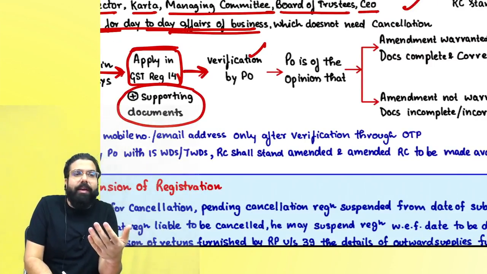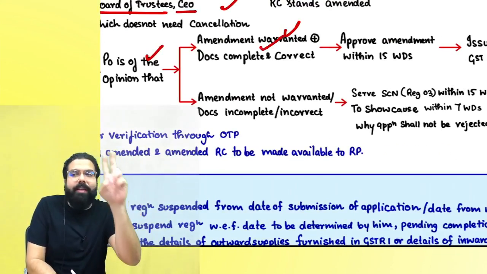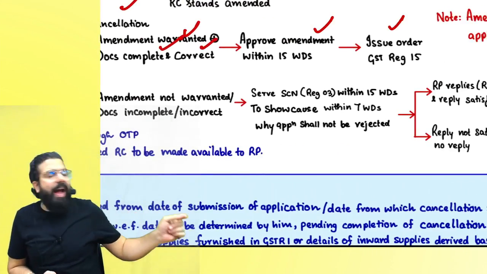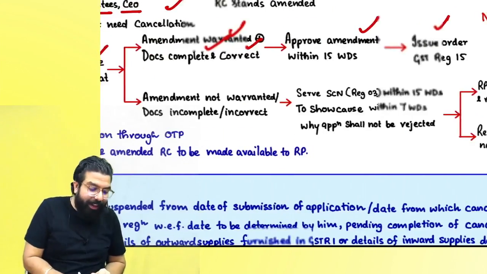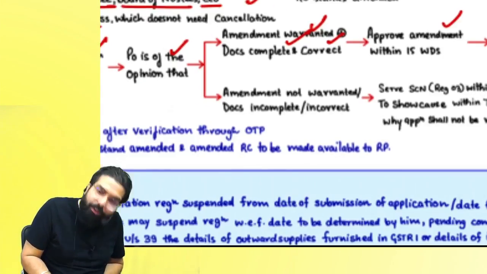Officer does the verification. If the officer is of the opinion that the amendment is warranted and the documents are complete and correct, then he will approve the amendment within 15 days and give you an order in GST REG 15. REG 15.